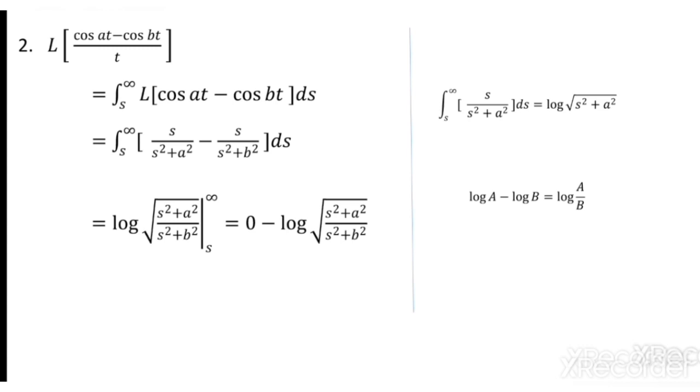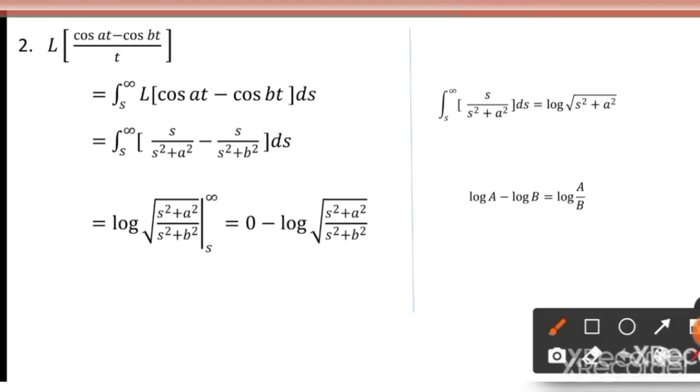Now I apply the limit s to infinity, upper limit infinity. If I apply the limit directly, I'll get infinity plus a square, which is infinity. So first you simplify: take s square common, 1 plus a square by s square, then allow s to tend to infinity. So a square by infinity is 0, because anything by infinity is 0, leaving 1 plus 0, that is 1. 1 by 1, the denominator also same thing happens. So it is 1, and log 1 is anyhow 0.